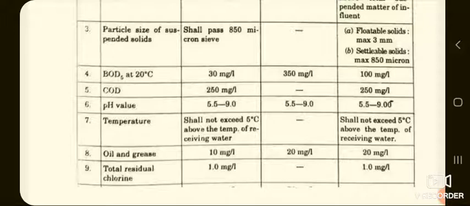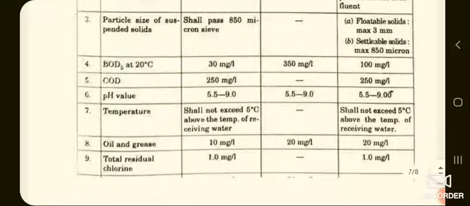And if you want to discharge the sewage to the ocean, it should not contain the COD more than 250 mg per liter. Similarly, they have given the permissible limits of different characteristics for surface water resources as well as sewers as well as ocean water.